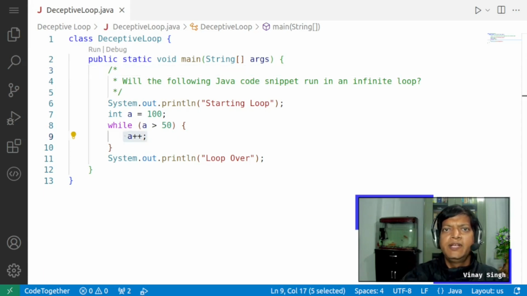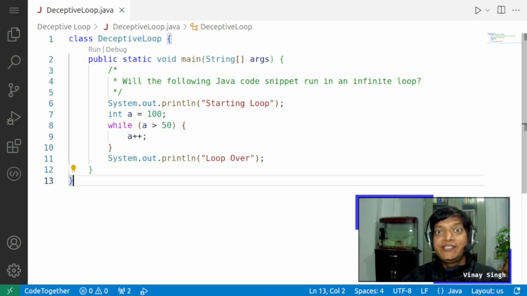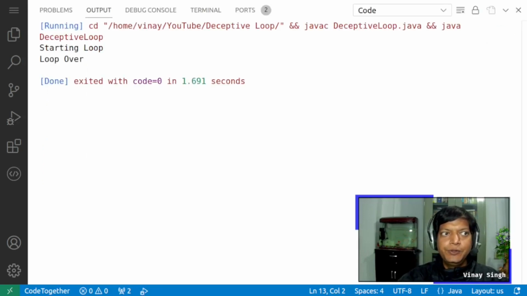Now, please note that the last message, that is loop over, will only be displayed if the loop is actually over. The usual line of thought is that we are starting from the value 100. The condition is testing for a is more than 50. 100 is more than 50, and we are only increasing the value of a, so this seems like an infinite loop. Now let us run this program and see what happens. So starting loop, loop over, which means that this is not an infinite loop. Now let us see why this is happening.